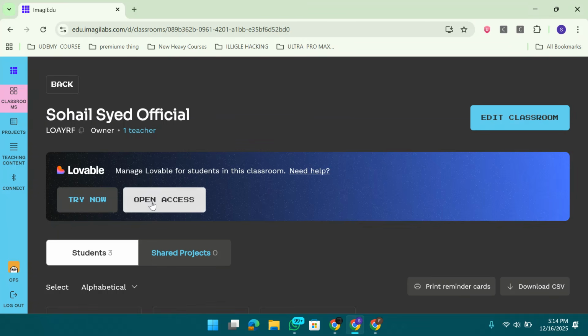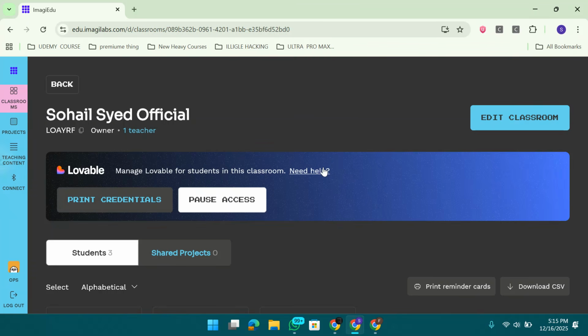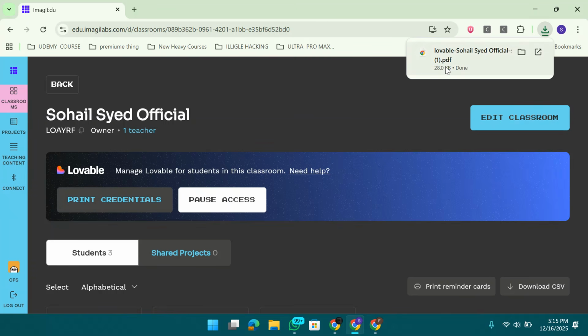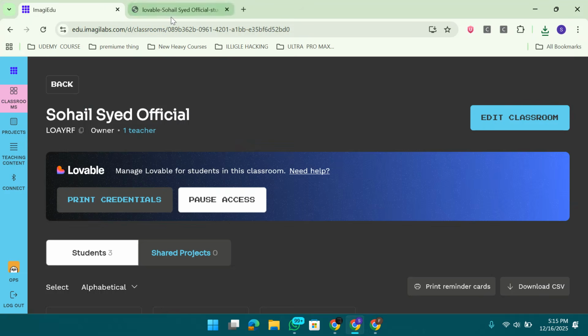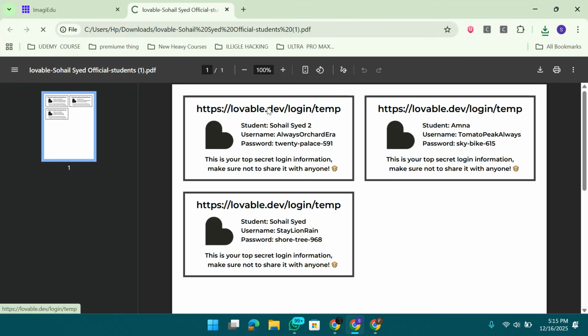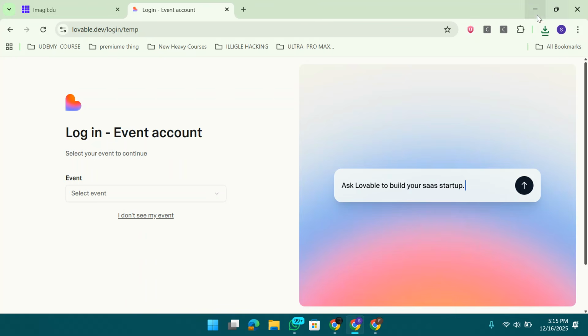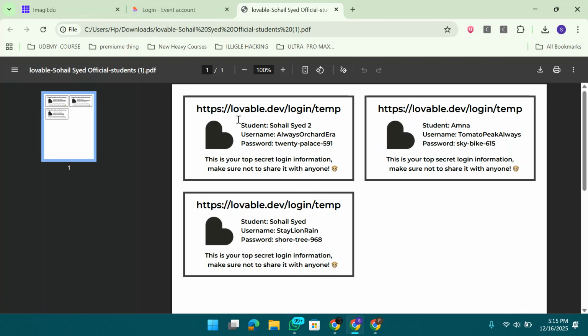Now click on open access, and now click on print credentials. When you click on this, you'll find a PDF file that you have downloaded. Open this PDF file, and now you will find the 3 students' logins here. Simply click on this link, Lovable. Let me open the PDF again, and just copy the username and copy the password.